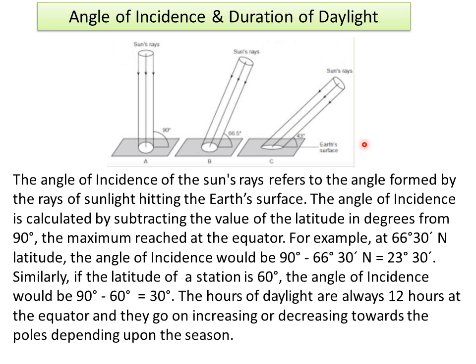Similarly, if the latitude of a station is 60 degrees, the angle of incidence would be 90 degrees minus 60 degrees, which is equal to 30 degrees. But remember, the hours of daylight are always 12 hours at the equator, and they go on increasing or decreasing towards the poles depending upon the season.